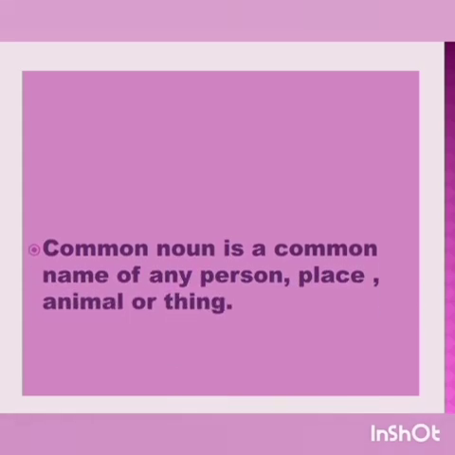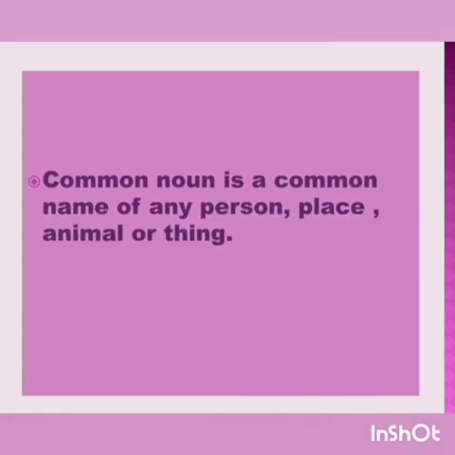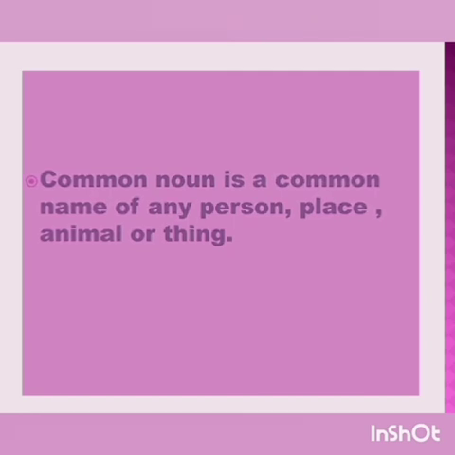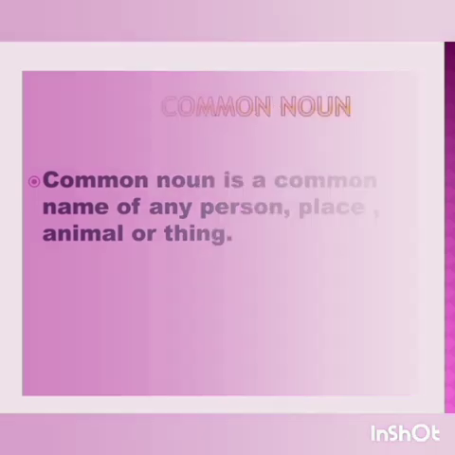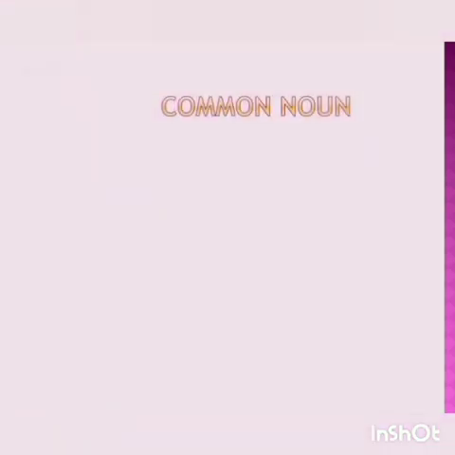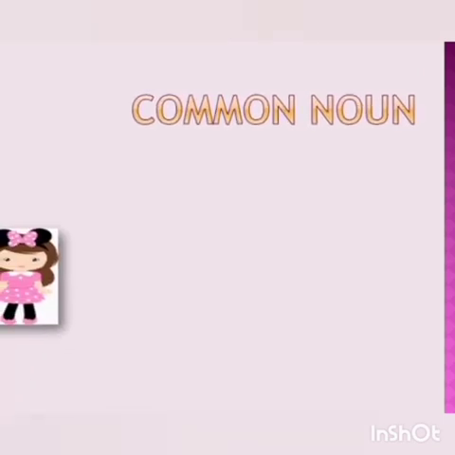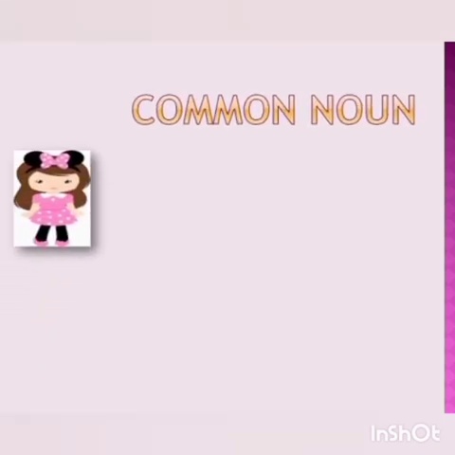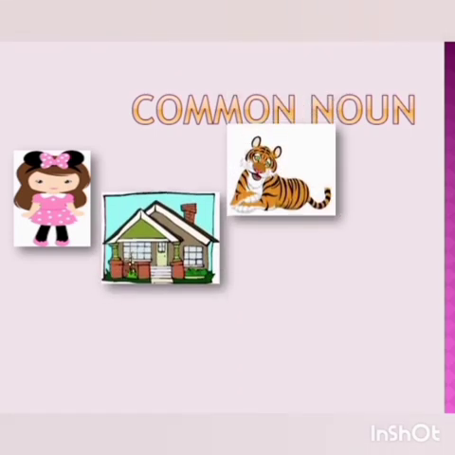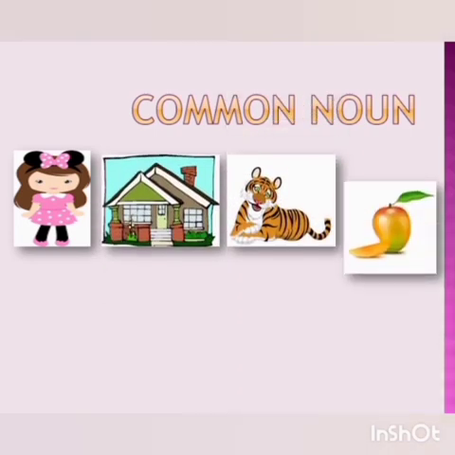What is a common noun? Common noun is a common name of any person, place, animal or thing. Right? Let us see different examples of common noun. Common name of person, places, animals and things.